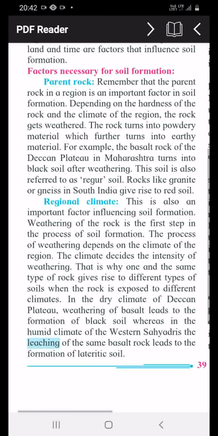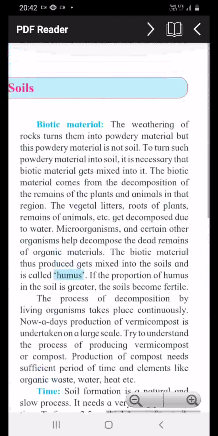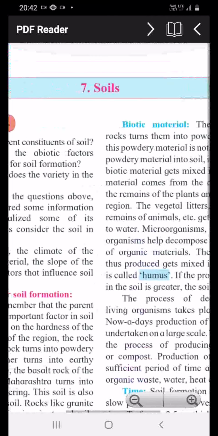But in the western Sahyadris, the same basalt rock leads to the formation of lateritic soils. In the dry climate it becomes black soil, but in the Sahyadris the climate is humid and it leads to the formation of lateritic soil. So this is the difference made by climate.